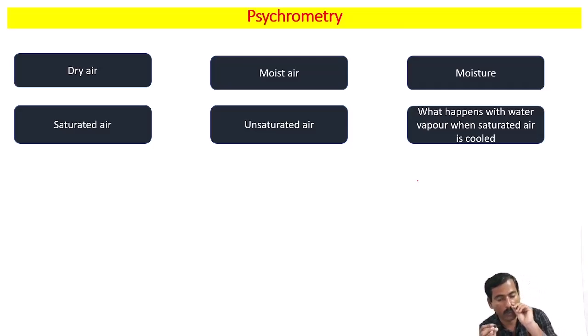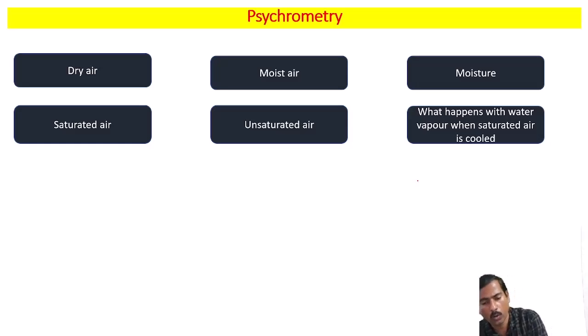Then what happens to the water vapor when saturated air is cooled? This is very important. If air is saturated at 20 degrees Celsius and you cool it to 19 degrees, what happens to the water vapor? If you cool to 18 degrees, what happens? If you cool to 17 degrees, what happens? Definitely the water vapor will be condensed, removed from the air, because a lower temperature has lower capacity and a higher temperature has higher capacity.